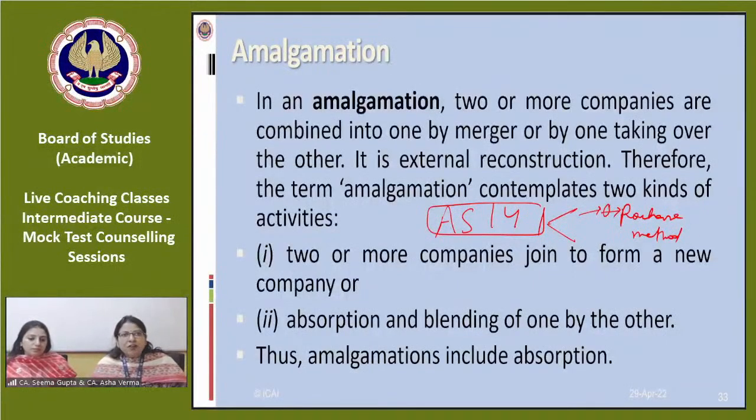So which method of accounting is to be applied in amalgamation, that has to be decided. That has to be judged at the first seeing of the question. You have to check whether these conditions are satisfied or not. If these conditions are not satisfied, then it is a question of purchase method. We have to apply the purchase method.